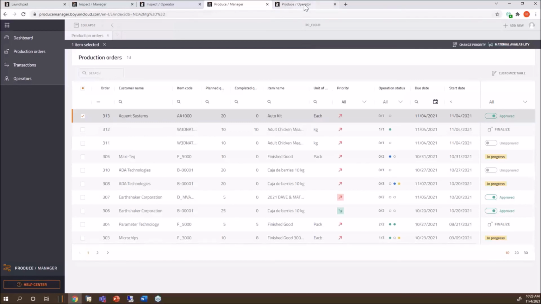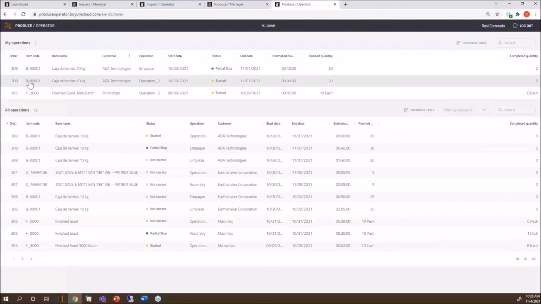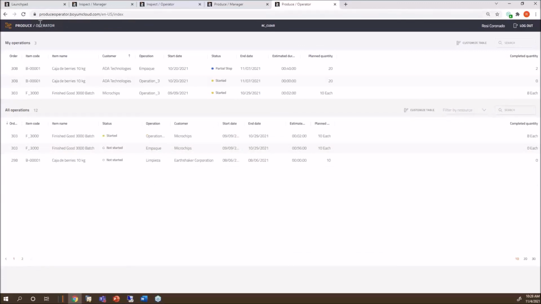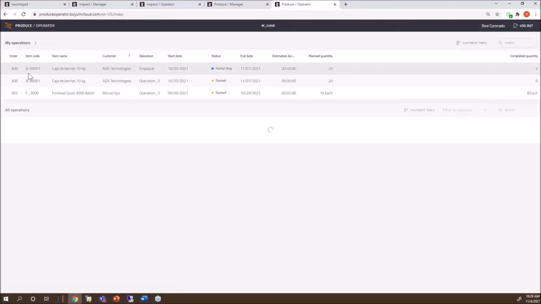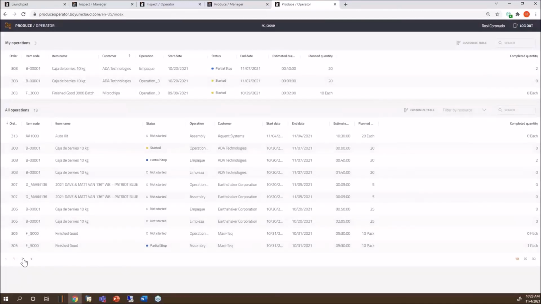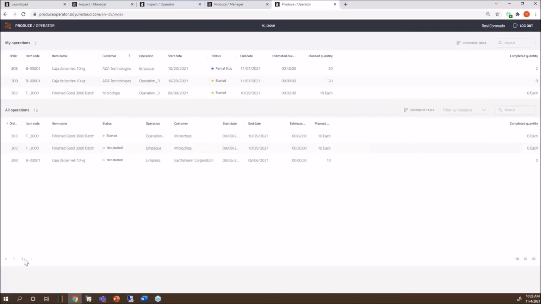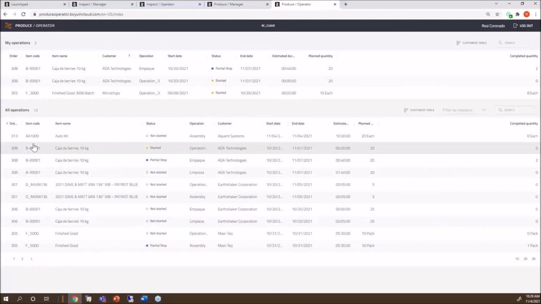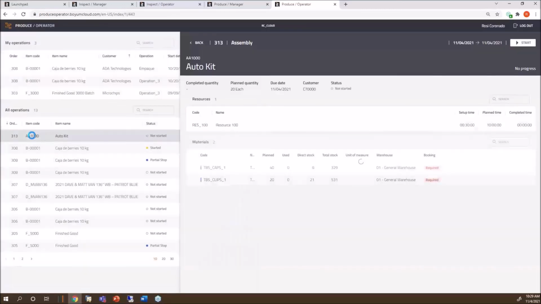I'm going to approve it. And now I want the operators to start working on this production order, same thing like in Inspect. I'm now on the production side really quick. What I'm going to do, it was 313. Let me refresh it. Let me find this one really quick. We're going to do this production order, because what we want to see is if it creates... I can see it. Hold on. There we go. Here it is.